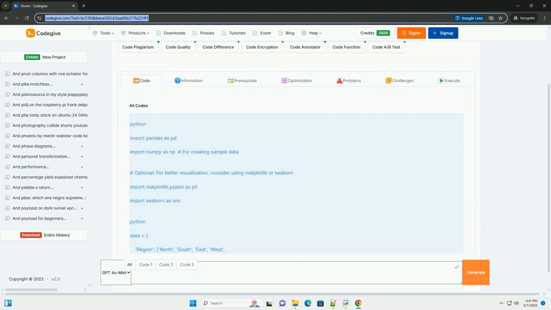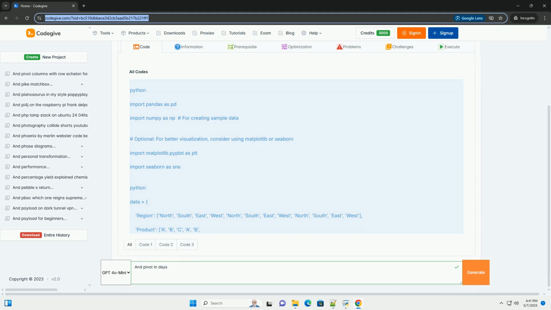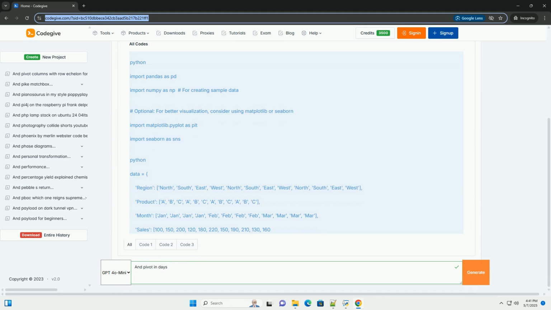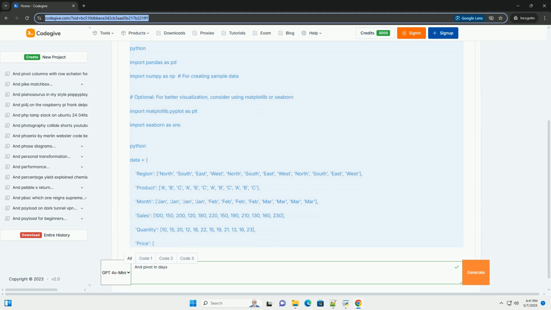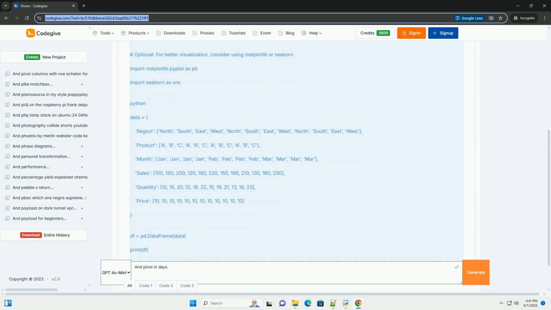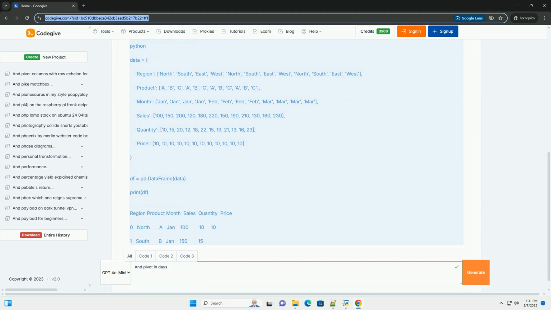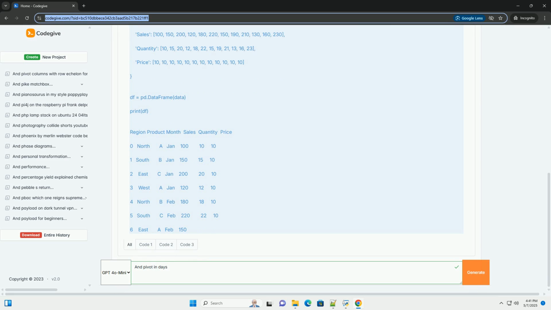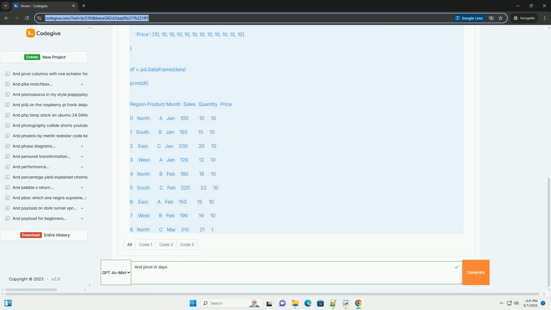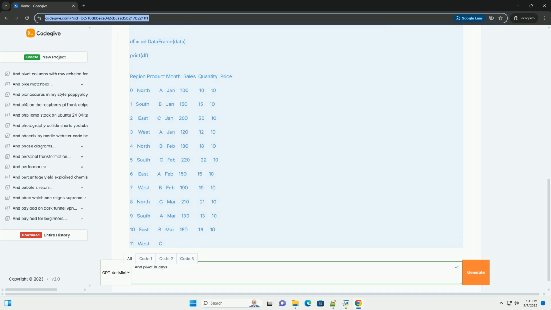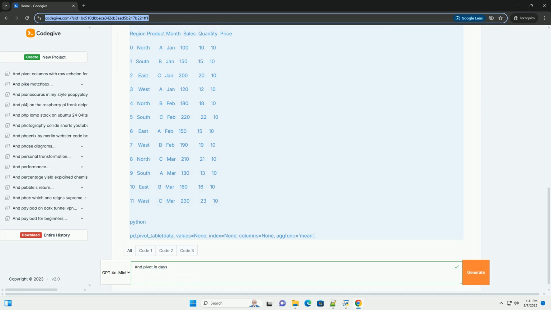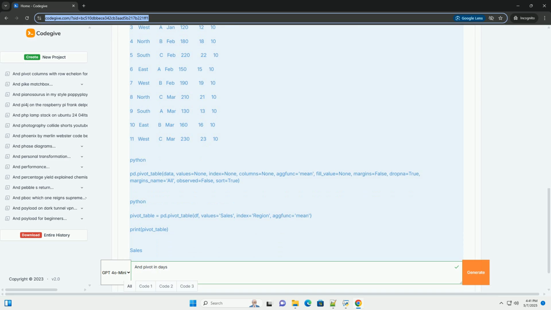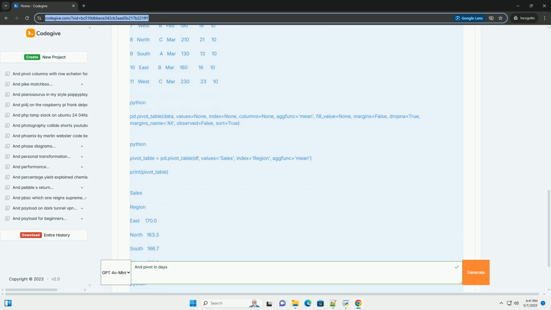Mastering Pivot Tables in Pandas, a comprehensive guide with code examples. Pivot tables are a powerful tool in data analysis, allowing you to summarize and analyze data from a pandas DataFrame in a flexible and insightful way. They enable you to reshape your data based on different criteria, making it easier to identify trends, patterns, and relationships. This tutorial will guide you through the process of creating and manipulating pivot tables using the pivot_table function in pandas, covering various aspects from basic usage to advanced techniques.